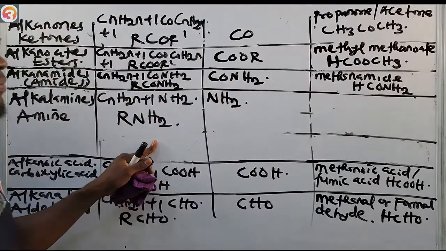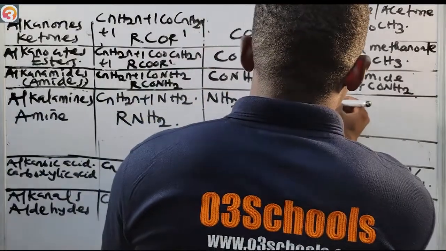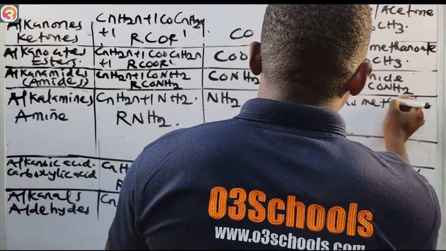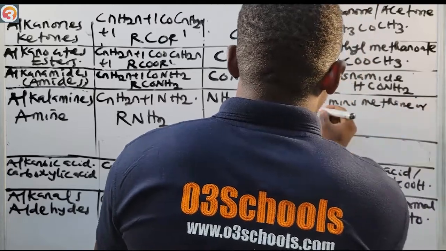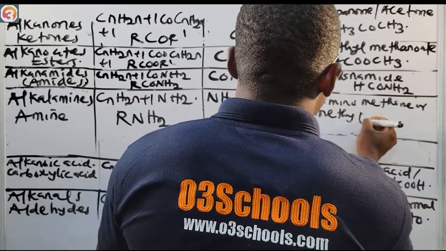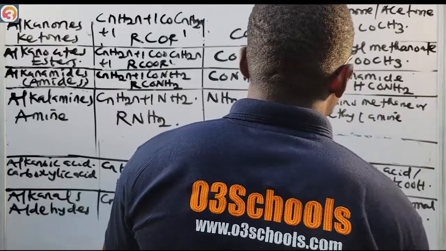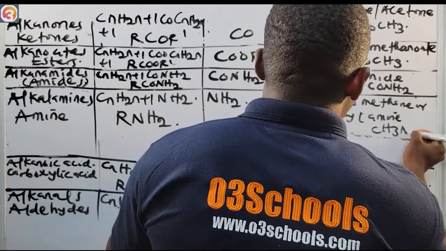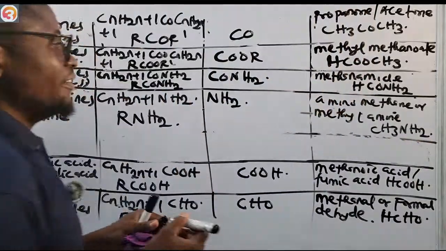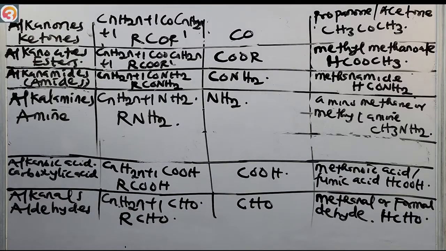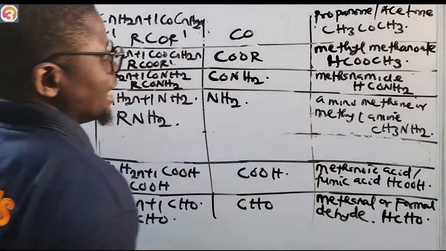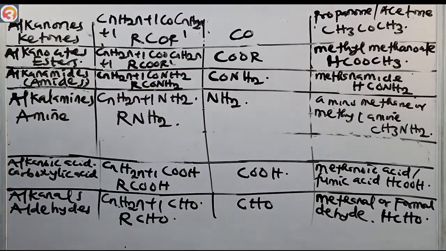What's their first member? Their first member is aminomethane, or methylamine. That is CH3NH2. The first member is aminomethane or methylamine, CH3NH2.